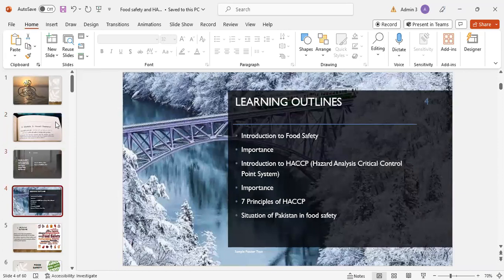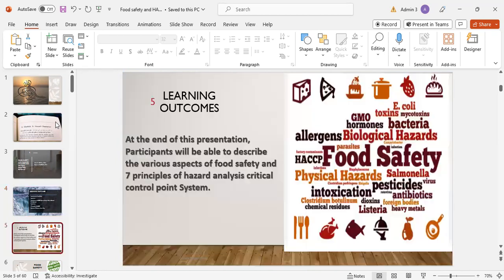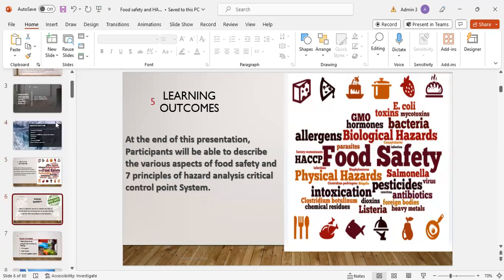Learning outlines: introduction to food safety and its importance; introduction to HACCP, the Hazard Analysis Critical Control Point system, and its importance, its 7 principles, and the situation of Pakistan in food safety. Learning outcomes: at the end of this presentation, the participants will be able to describe the various aspects of food safety and the 7 principles of the hazard analysis critical control point system.